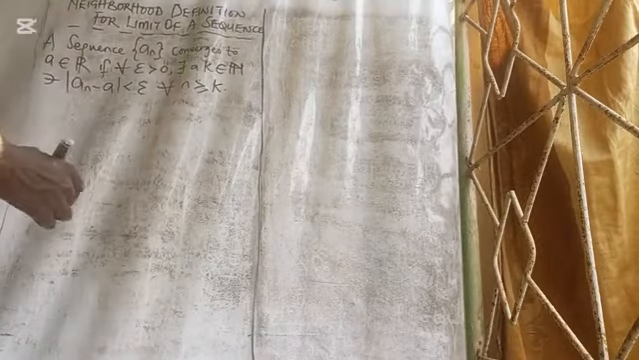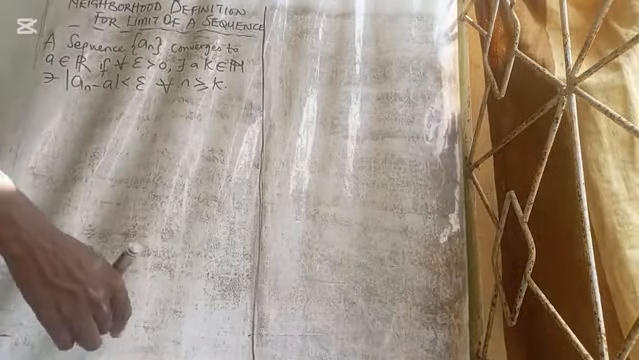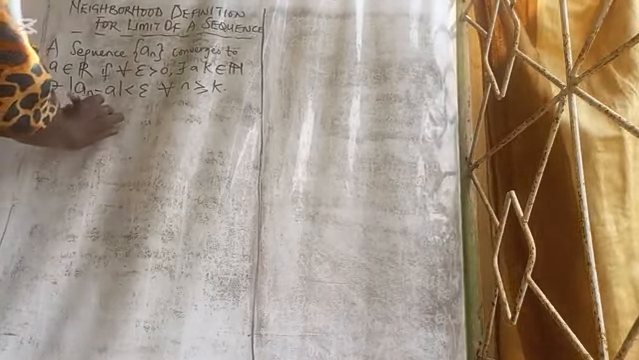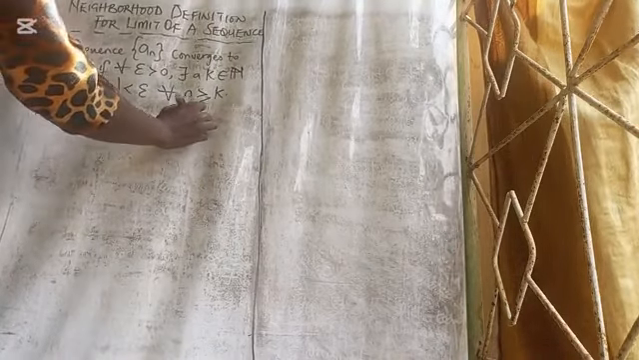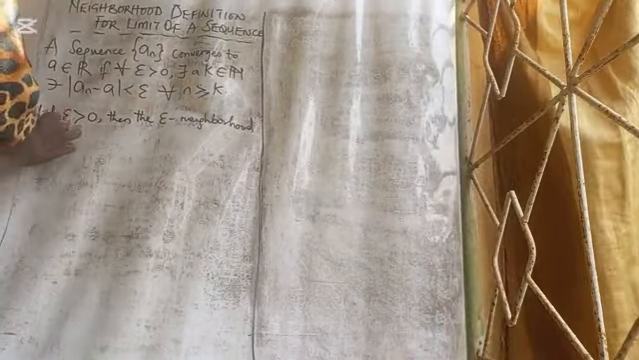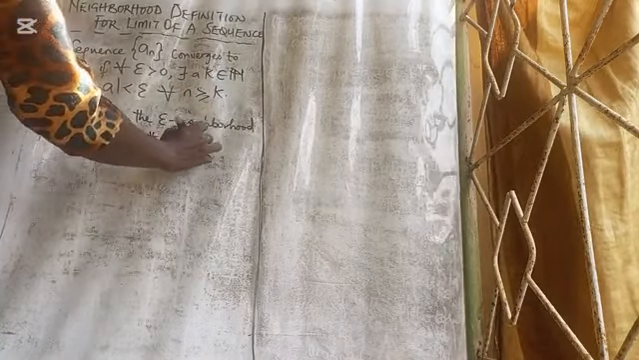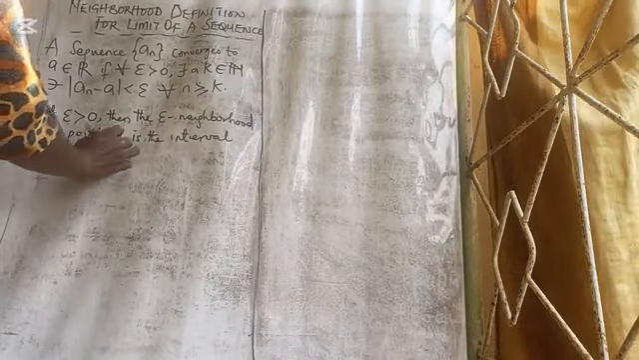This definition involves the neighborhood of a point. How do we now define the neighborhood of that point? To define the neighborhood of that point, we can say it as this. Let epsilon be greater than 0. Then the epsilon neighborhood of a point A is the interval A minus epsilon to A plus epsilon.